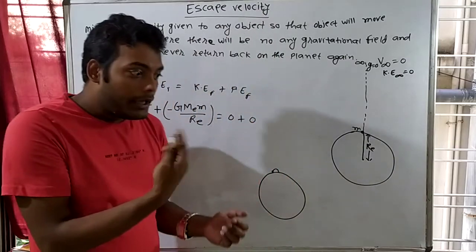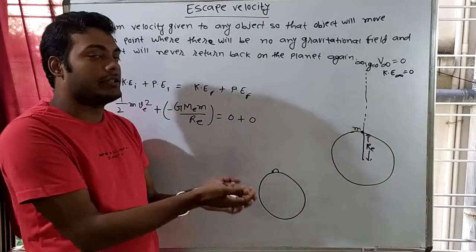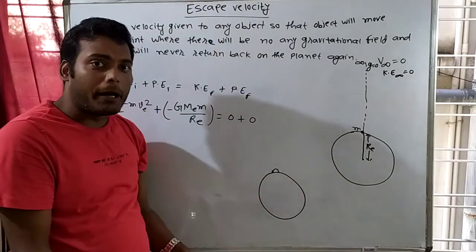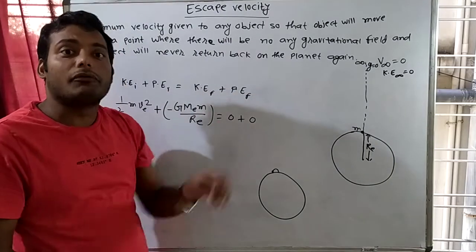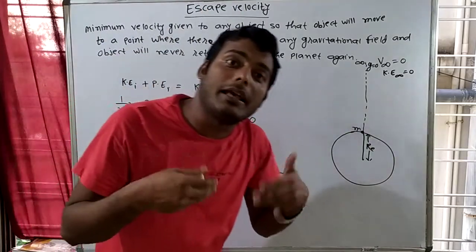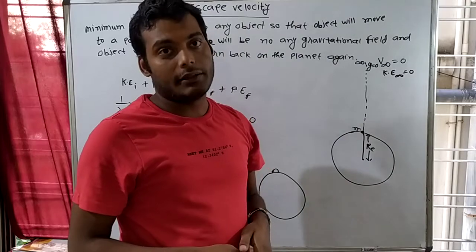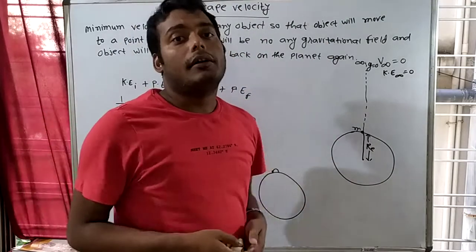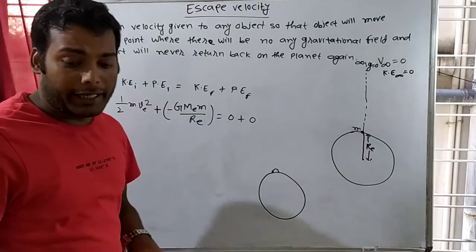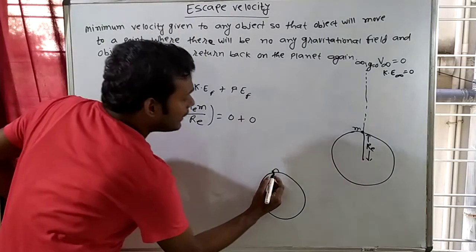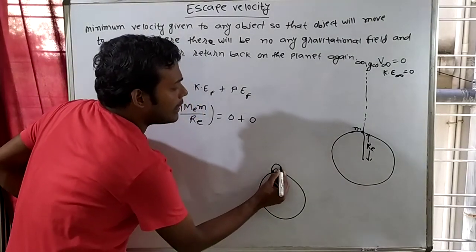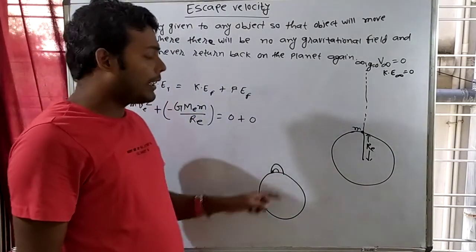If I give it 5 meters per second, it will go to a lesser height. If I give 10 meters per second, it will go to a greater height. That means if I give more initial velocity, it will go up to more height. But every time I increase the initial velocity, the object will come like this.